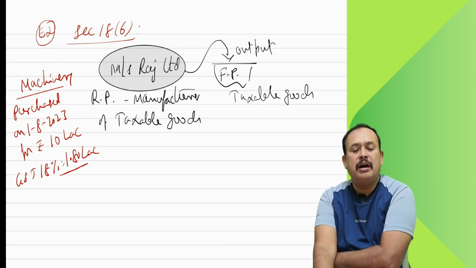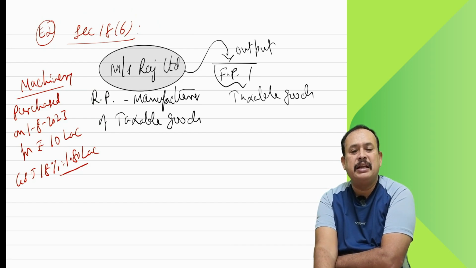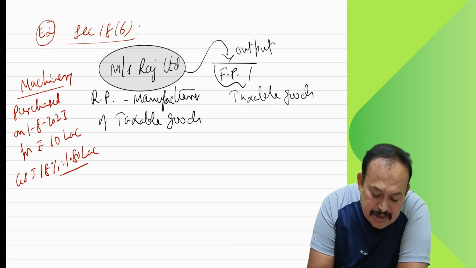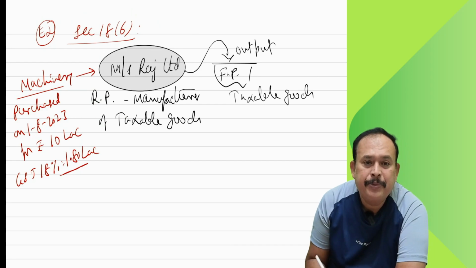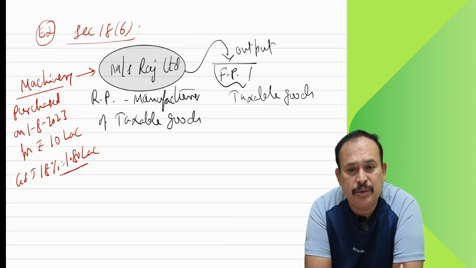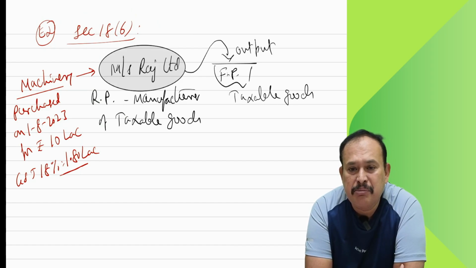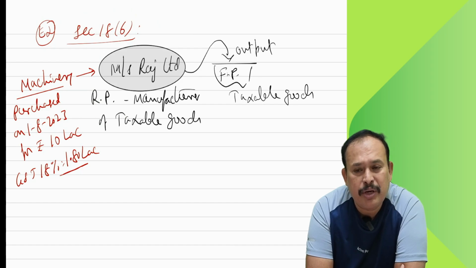Machinery purchased on 1st August 2023 for rupees 10 lakhs, GST paid at 18%, namely 1,80,000. What did I purchase the machinery for? For producing finished goods, which is taxable output. So far, I have used the machinery in my production.